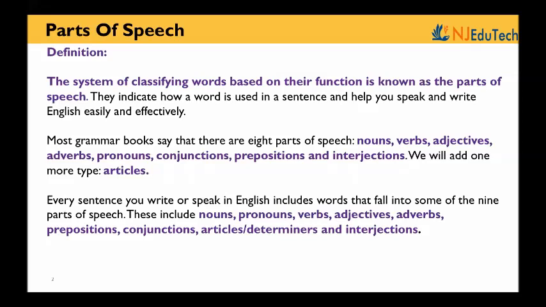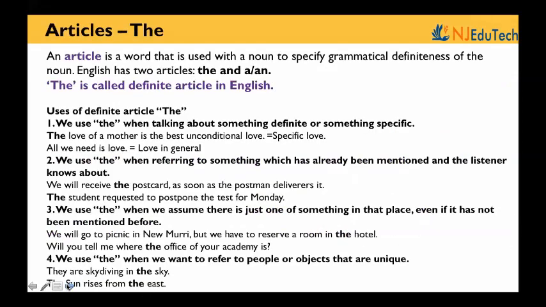So, I already said, there were 9 parts of speech. A new member has been added to their family, and that is articles. So now basically, the parts of speech include nouns, pronouns, verbs, adjectives, adverbs, prepositions, conjunctions, articles, and interjection. So let's have a deeper understanding of what is article.